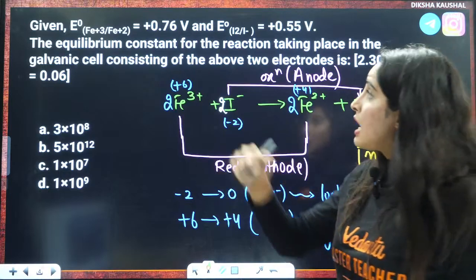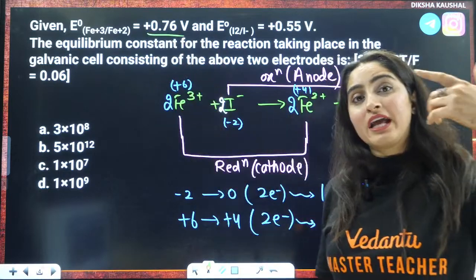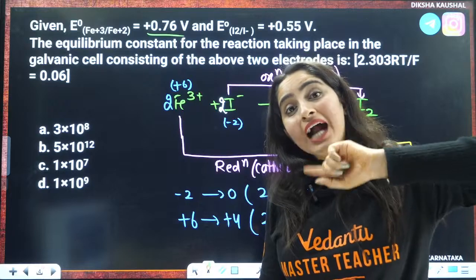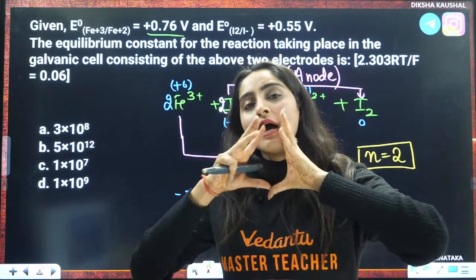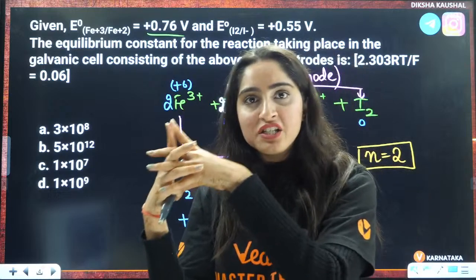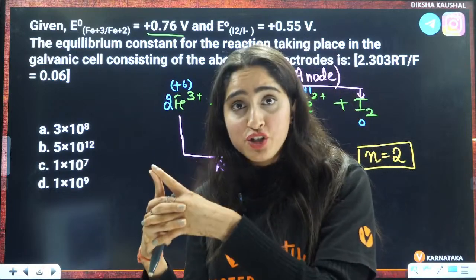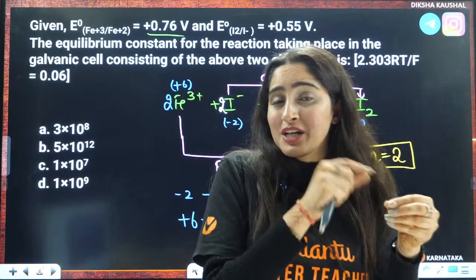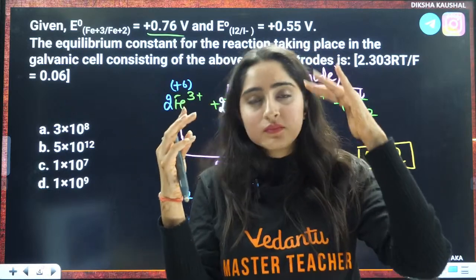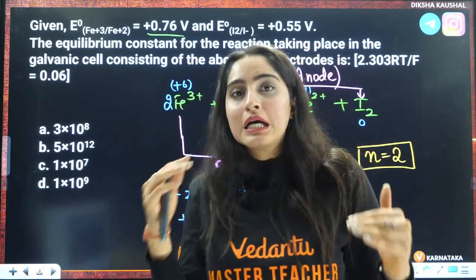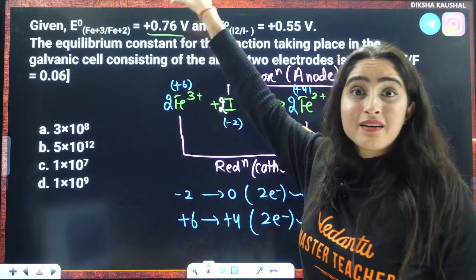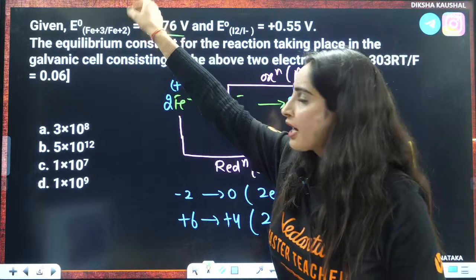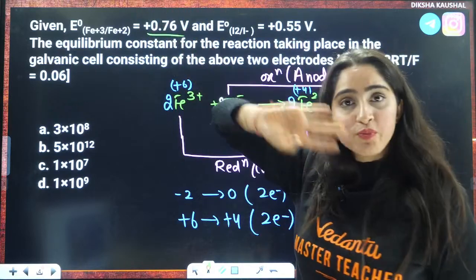Next is, the more the reduction potential, that will occur at the cathode side, right? So the more the reduction potential, it will cause the reduction. If it has less reduction potential in comparison to the other thing, that will cause oxidation, right? So, when we compare these two things, it will act as a reduction, right? Here the reduction will happen because it has more reduction potential.